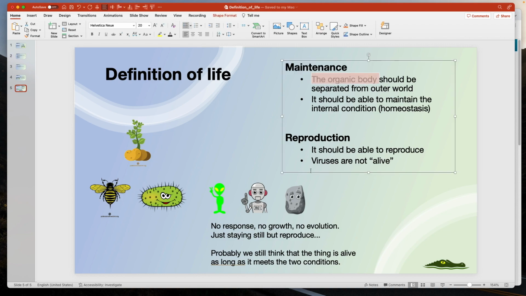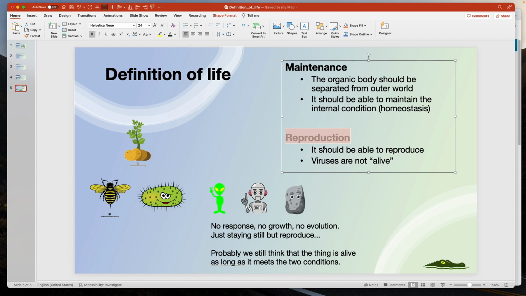Okay, imagine that you find some new unknown organism. The body must be organic. If the body is metal, you'd think that it's not alive. It should be separated from the world. This is the maintenance of homeostasis. It should be able to reproduce on its own.